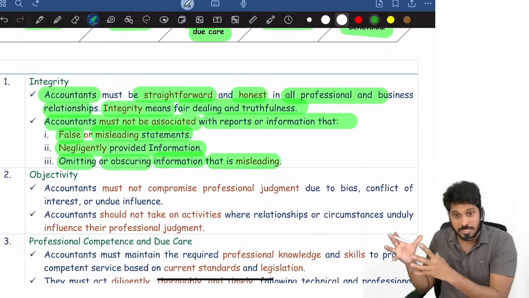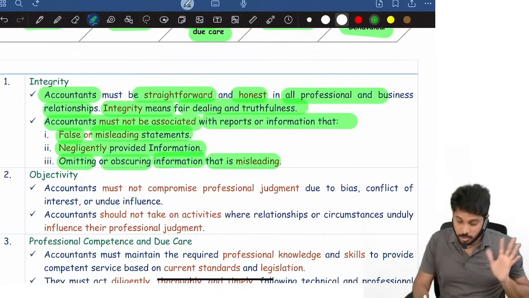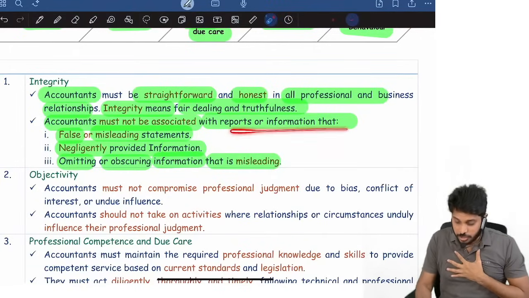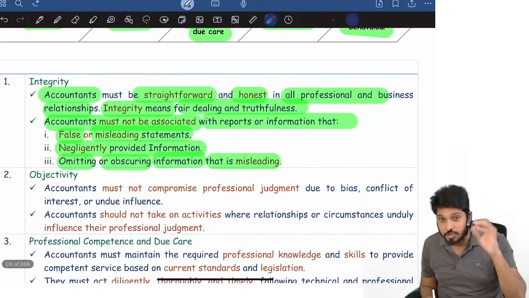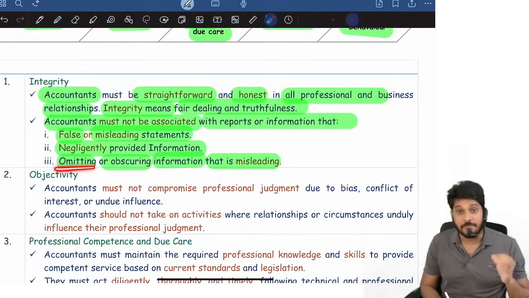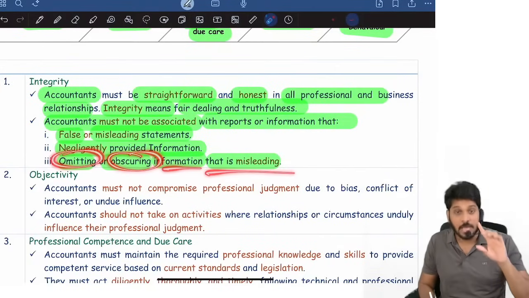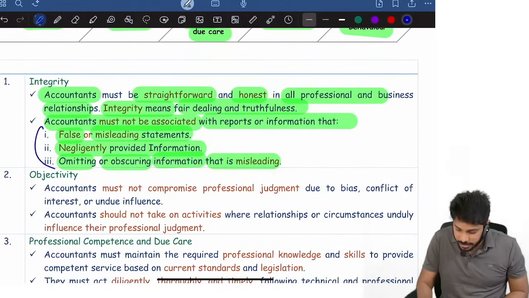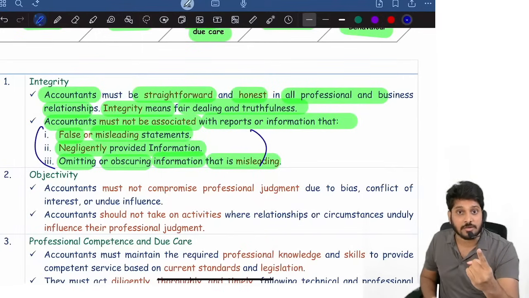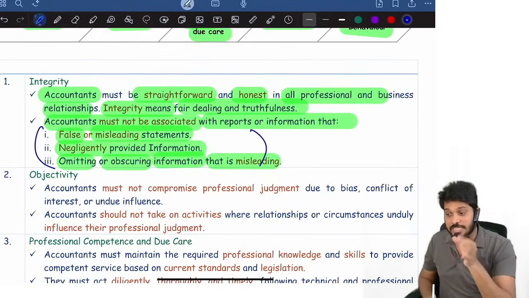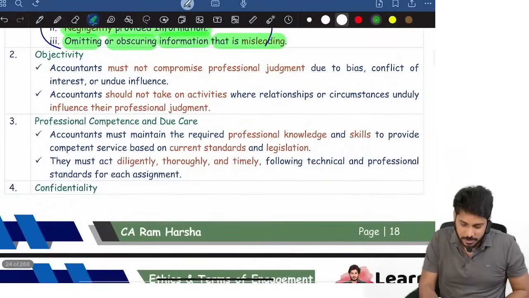If some information is misleading in a document and you sign that everything is correct, that is also dangerous. So we professional accountants should not associate with false or misleading statements, with negligently given information, or with reports which omit or obscure information, which is misleading. However, in these 3 cases, you can still give your name if you give a modified opinion. If you raise an objection and say that this is missing, then no problem. Then the second principle is what?